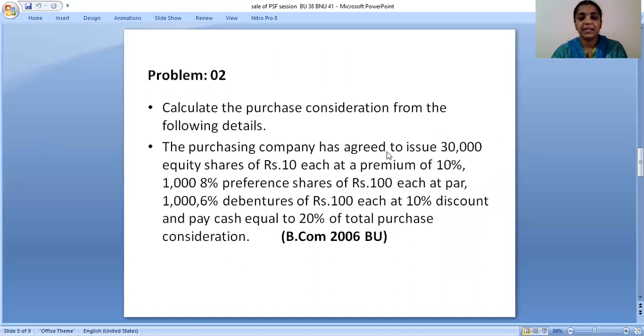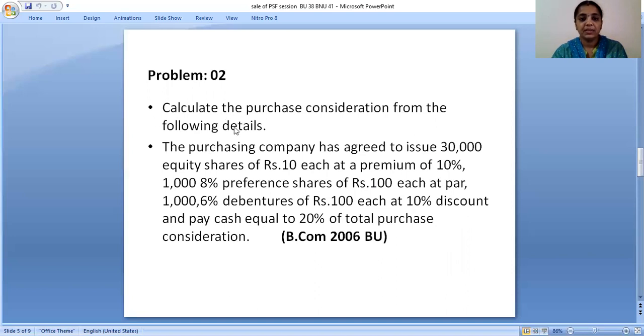The purchasing company has agreed to issue 30,000 equity shares of rupees 10 each at a premium of 10%, 1,000 8% preference shares of rupees 100 each at par, 1,000 6% debentures of rupees 100 each at 10% discount, and pay cash equal to 20% of total purchase consideration. So here you have to take 20% on total purchase consideration.